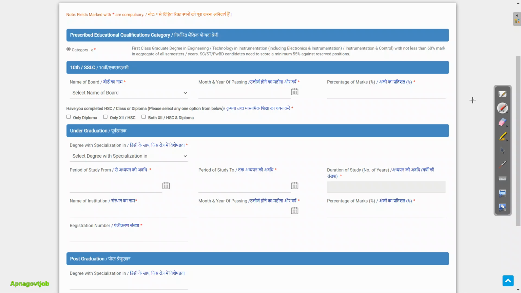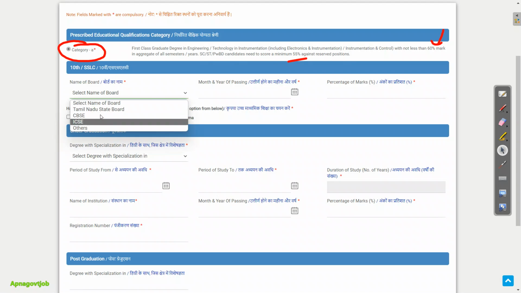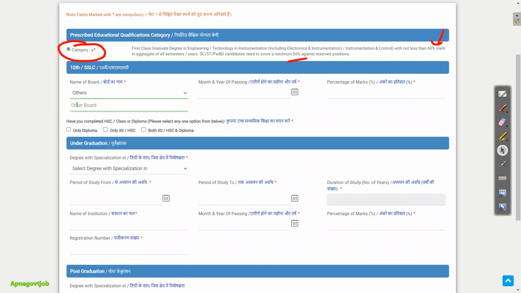Now next will be academic detail filling. So first you need to select this button, that is very important, as in notification video what I told you that 60% aggregate mark you should have in your BE BTech, then only you are eligible, otherwise not. And for SSC 55% aggregate you should have. Then for 10th and SSC, now we will start filling. So you need to select board from here. So Tamil Nadu State Board, CBSE, ICSE, other board. If any other state board you have, then click on other and just enter here your state board.